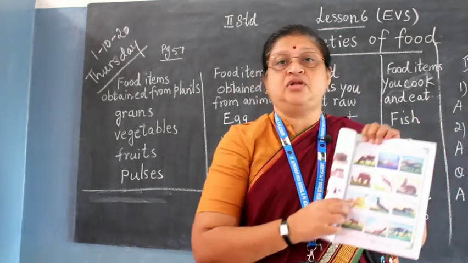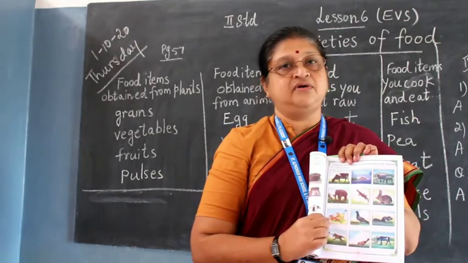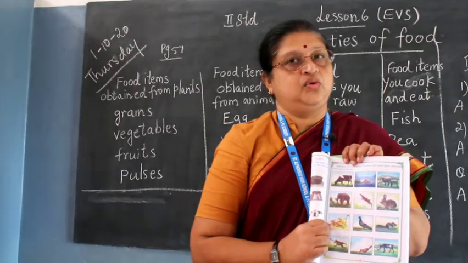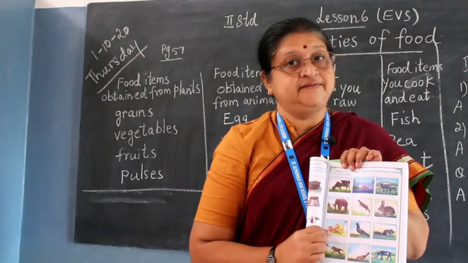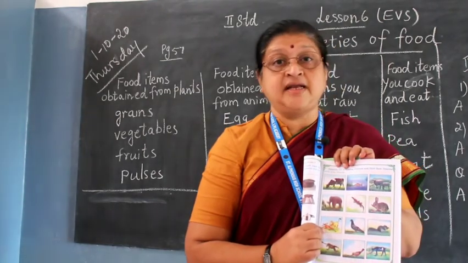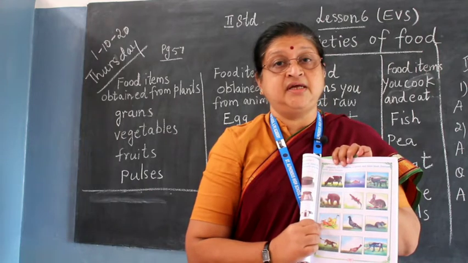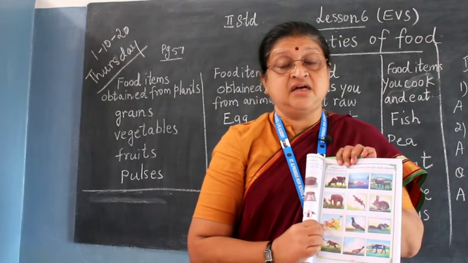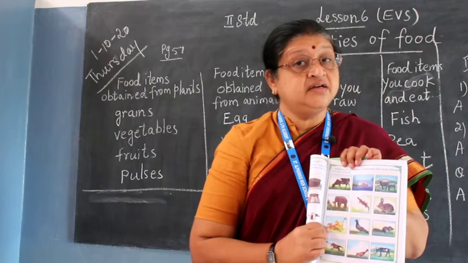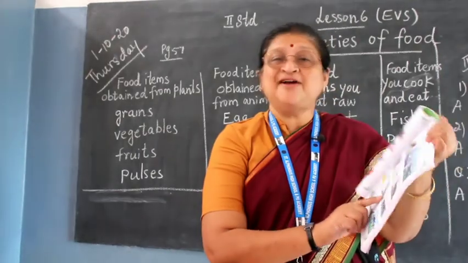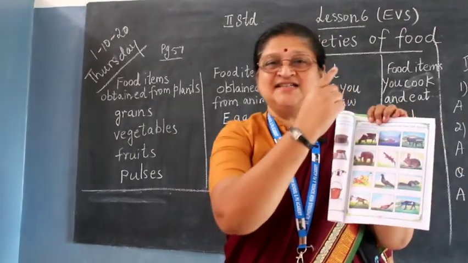Then you have the lion and tiger in the forest. Oh God, what do they eat? They eat the flesh of another animal. Can you see that? They tear. They are very dangerous. And you have pigeons, you must have seen here.